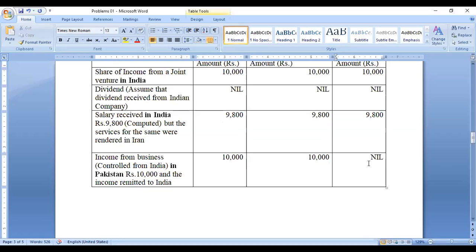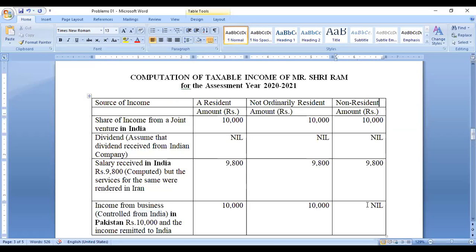Whether he is in Pakistan or UK or any country, he is getting income from a foreign company, so for this amount he need not pay tax to the Indian government. The ordinary resident has to pay because the business is controlled from India.